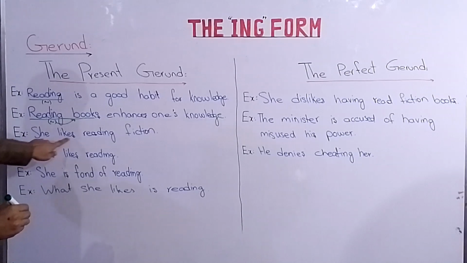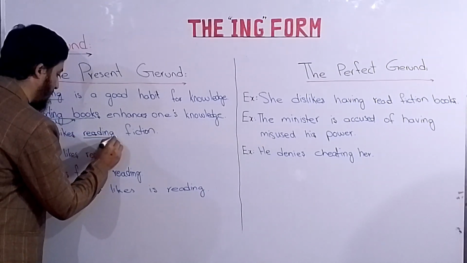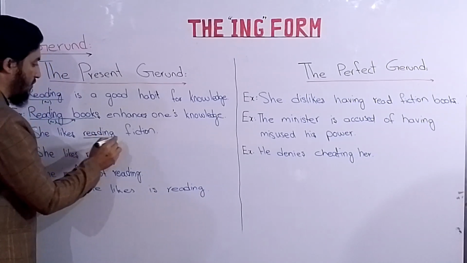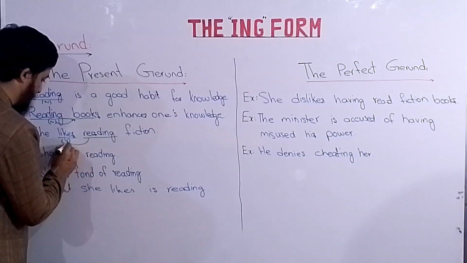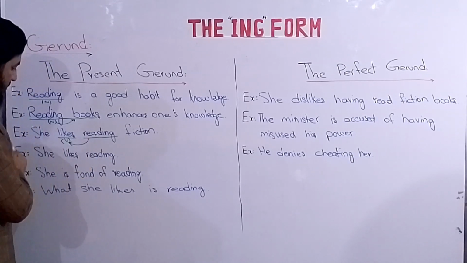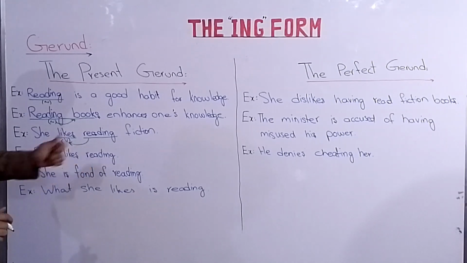Then comes she likes reading fiction. Here, reading acts or functions as the noun, the object of this verb, likes. In the next sentence, she likes reading.